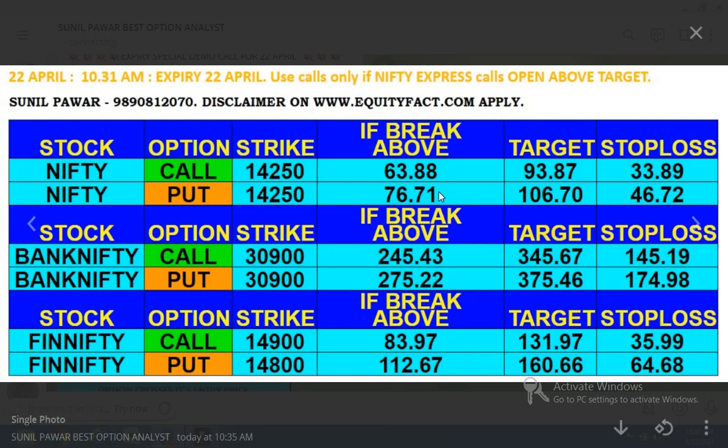And if for example a trader entered into a call option, it hit the stop loss, but the put option did not activate and the call option again activated, then in this case the trader can buy 4 lots of call option again. If the call option first crosses the entry price, then hits the stop loss, then the put does not cross the entry price and the call option again crosses the entry price, then in this case also the trader will buy double quantity, 4 lots, of call option. The same rules apply for puts, and for Bank Nifty, Nifty and Fin Nifty also.